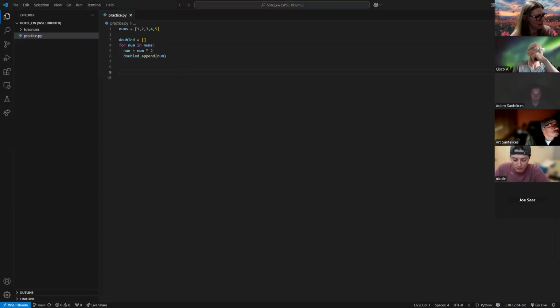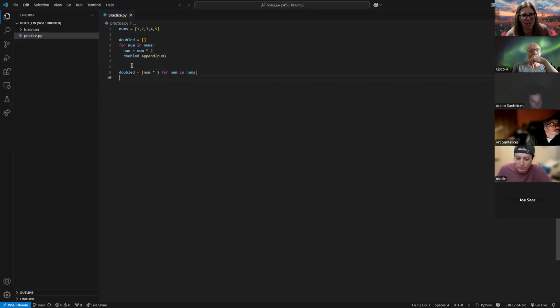If we want to do declarative coding, it looks just like this. It's one line, very simple, very quick, easy command here, but it's doing the same thing. Instead of doing this loop and having all these lines of code, it's just saying, go ahead and take a number times 2 for every number in this list.